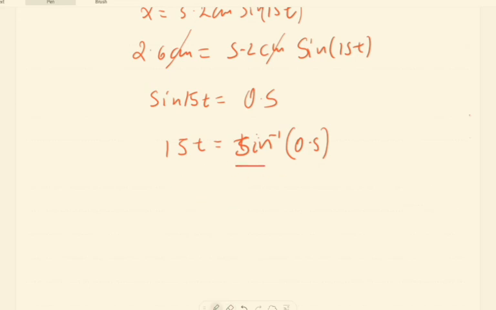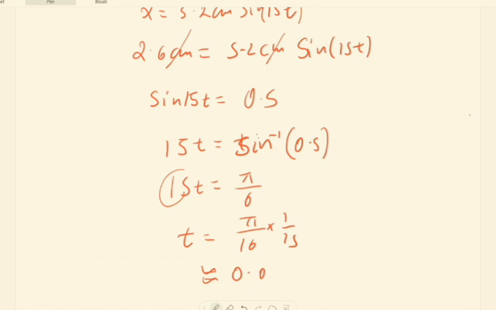So 15t equals pi over 6 rad. Since the angular frequency is in rad per second, the rad cancels out. So the time would be pi over 6 times 1 over 15, and the first time would be approximately 0.035 seconds. This is the first time at which the position of the oscillating mass reaches x equals 2.6 centimeters.